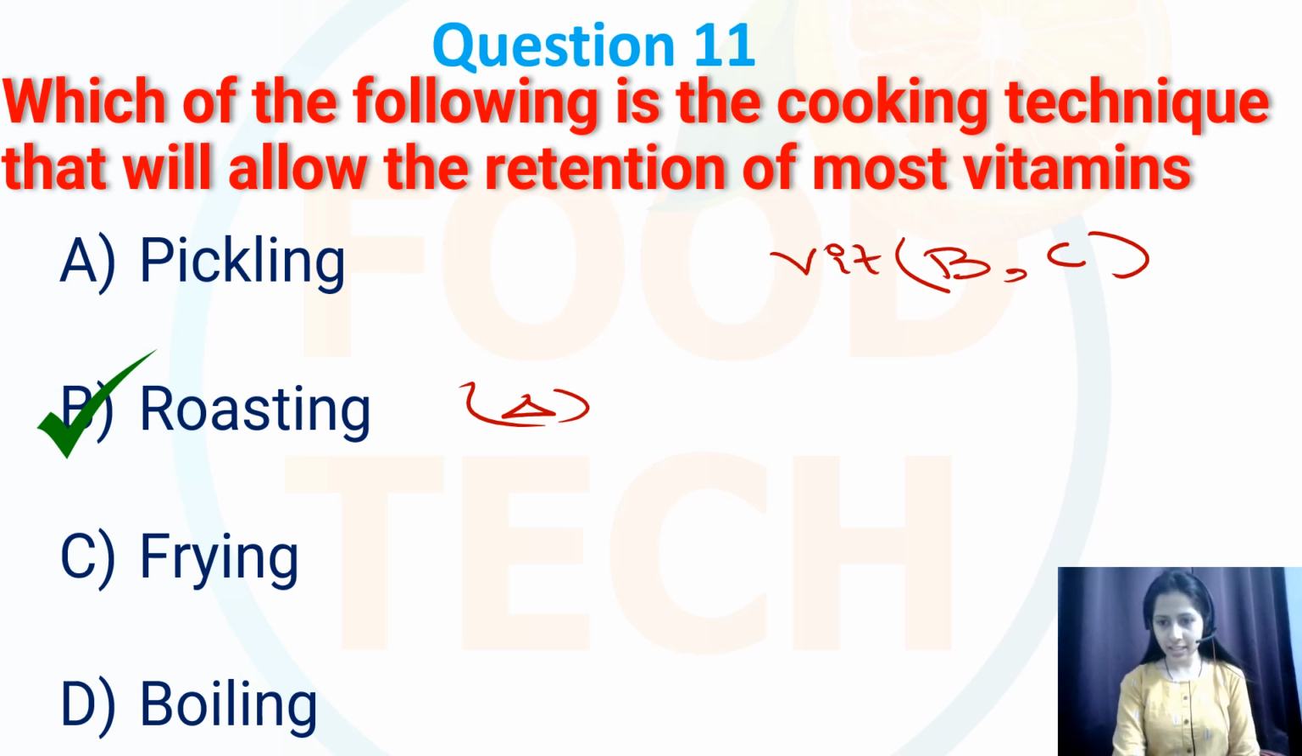Additionally, the relatively short cooking times and minimal exposure to water can help the retention of nutrients, compared to other methods like boiling, which can lead to nutrient loss, like the leaching of the nutrients into the cooking water. So over here my correct option will be B, that is roasting.